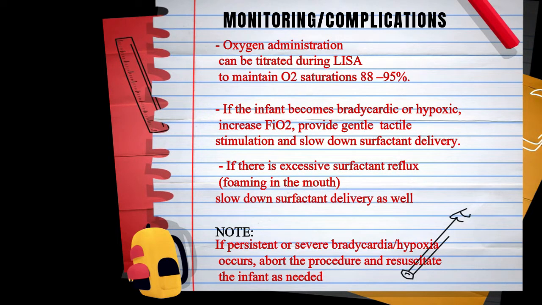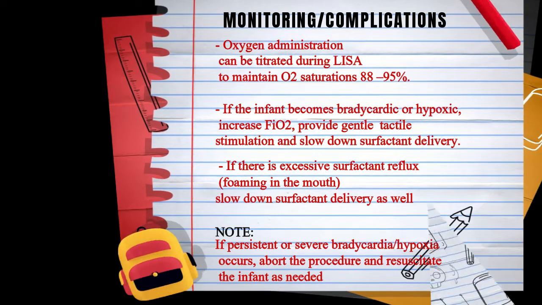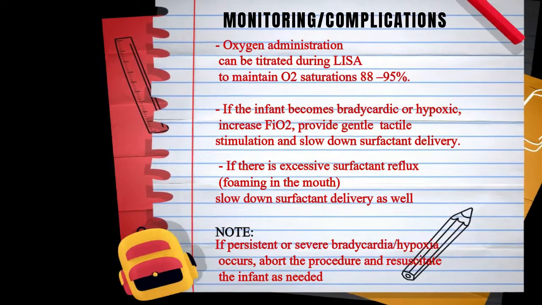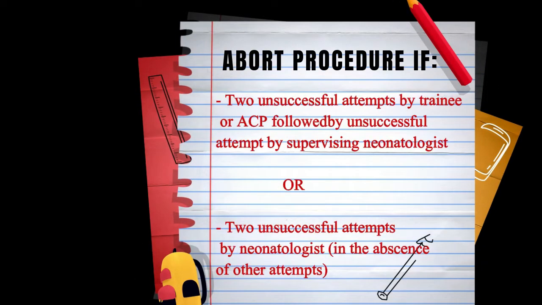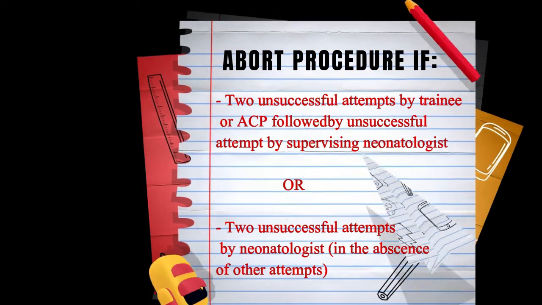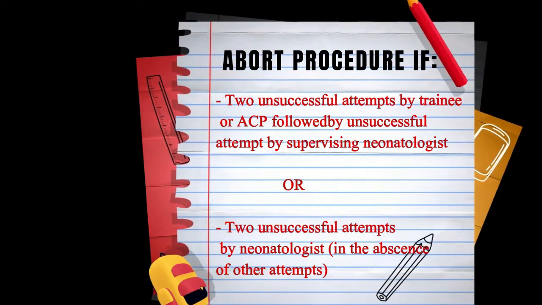If the infant becomes bradycardic or hypoxic, increase FiO2, provide gentle tactile stimulation, and slow surfactant delivery. If persistent or severe bradycardia or hypoxia occurs, abort the procedure and resuscitate the infant as needed. The LISA procedure should be aborted and redirected towards endotracheal intubation and surfactant delivery if there are 2 unsuccessful catheter placement attempts by the fellow or ACP followed by 1 unsuccessful attempt by the attending neonatologist, or if there are 2 unsuccessful attempts by the attending only.